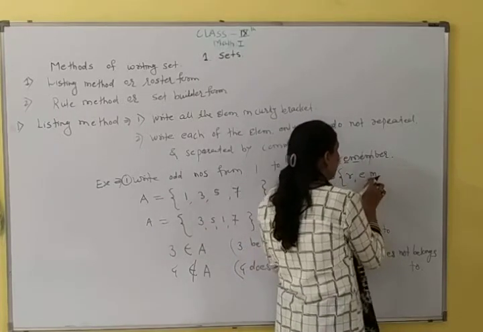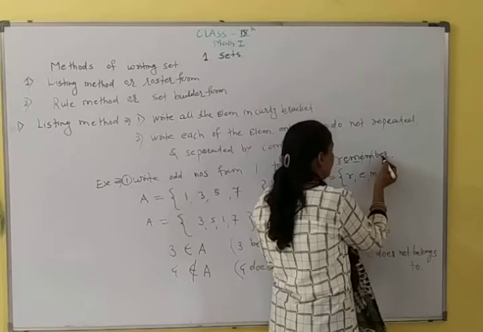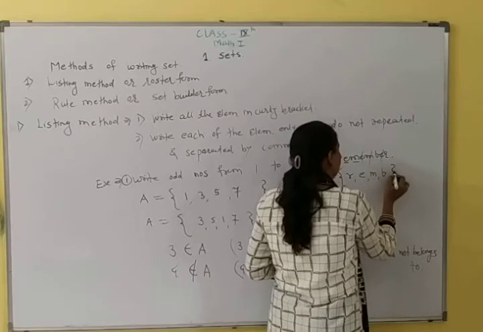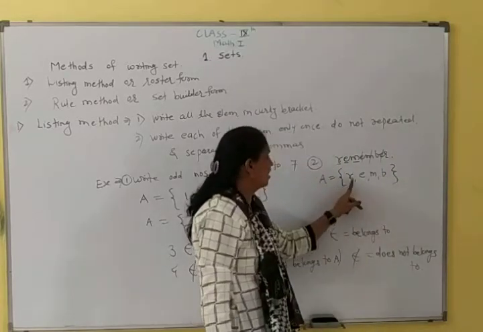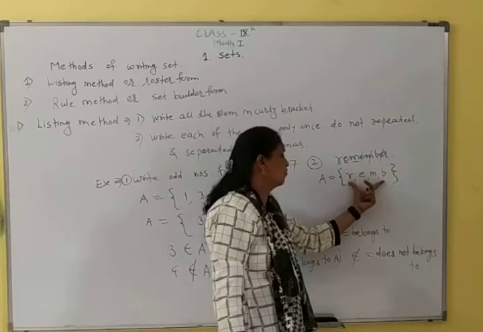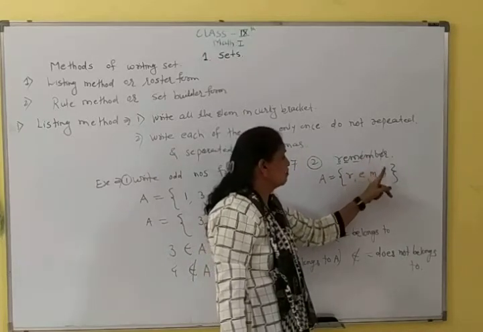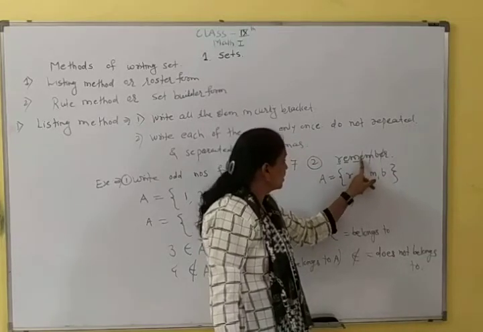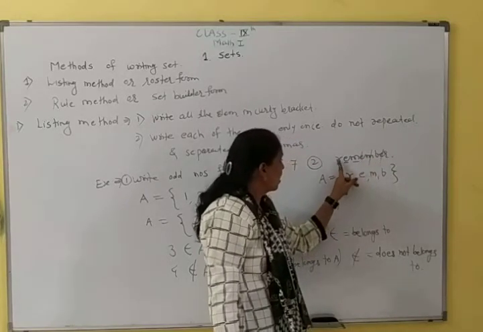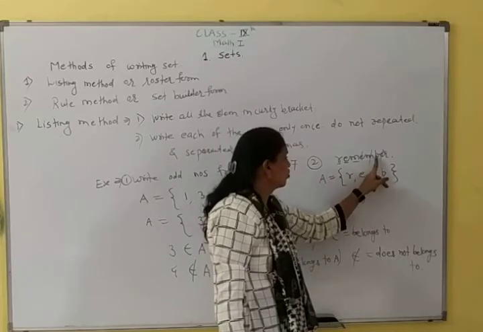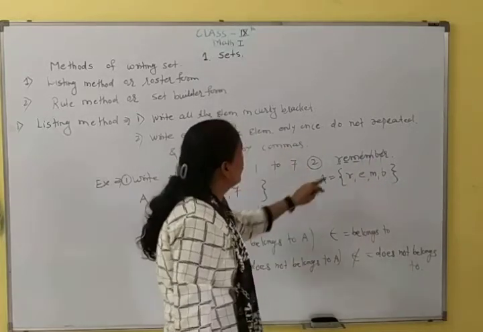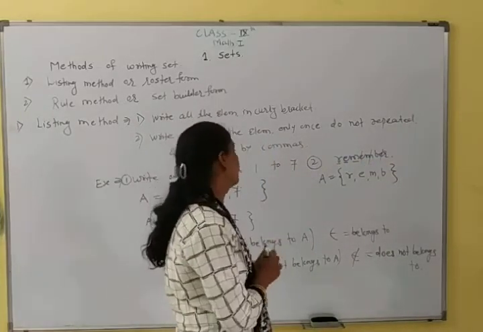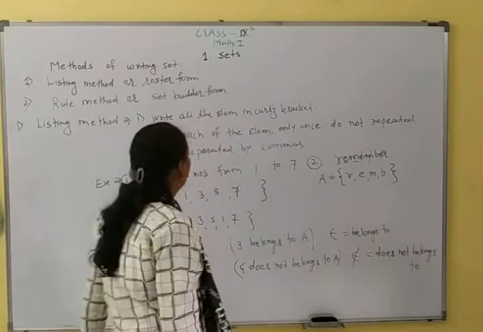One element can be written only once. Then B. E is repeating again, so it is not written, and R is repeating as well. So here A is the set of R, E, M, B. M is repeating, so it is written only once. E and R are also written only once. And B as it is. Repeated letters and numbers are written only once; do not repeat them. So this is a set in listing method.